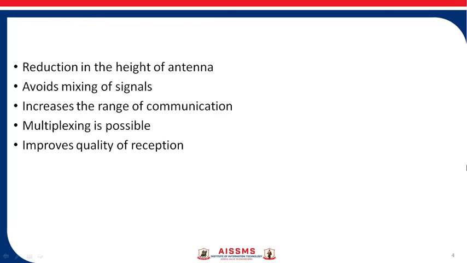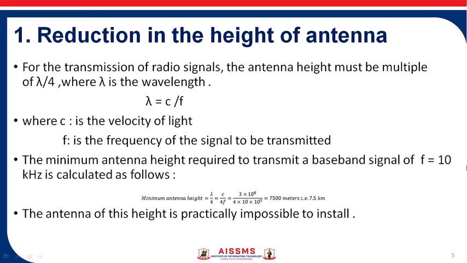So here we are going to see some points in the need of modulation. So first is reduction in the height of the antenna. Second, avoid mixing of signals, increase the range of communication, multiplexing is possible, improves the quality of reception by the modulation. So here we are going to see one by one. So first is reduction in the height of the antenna. So how we can reduce the height of the antenna?